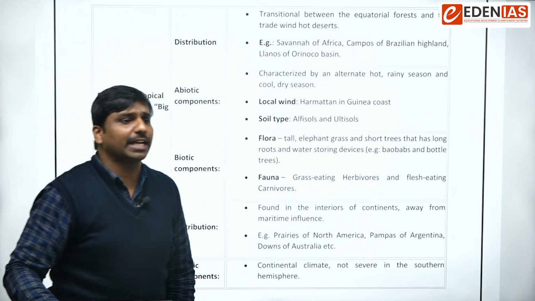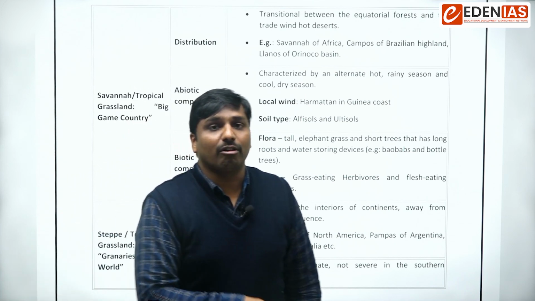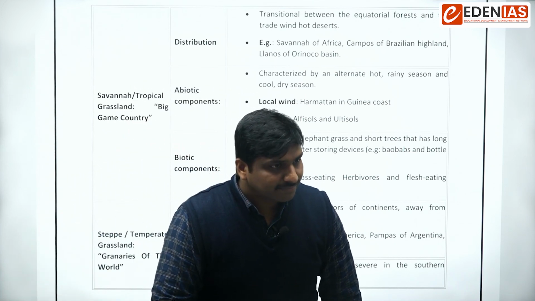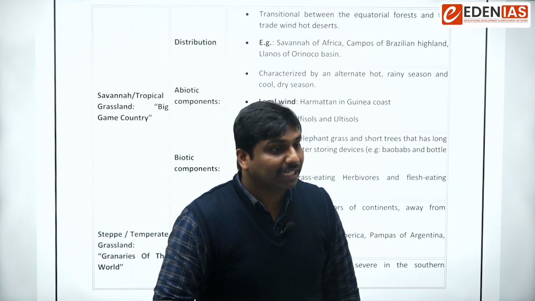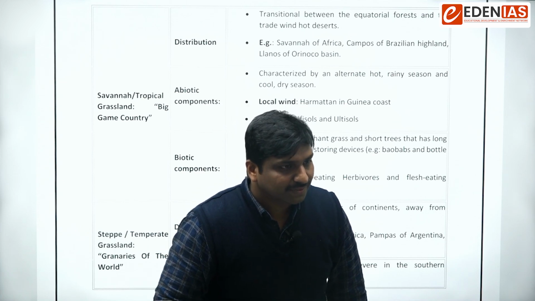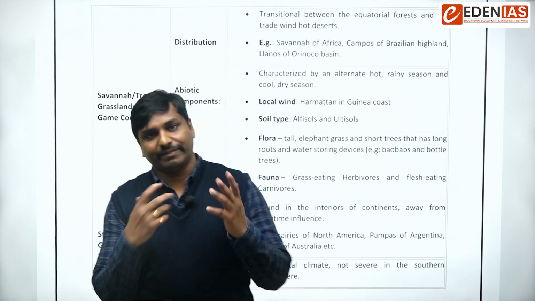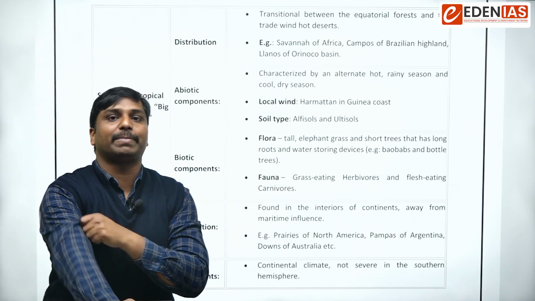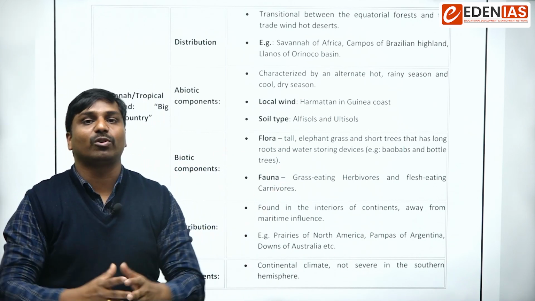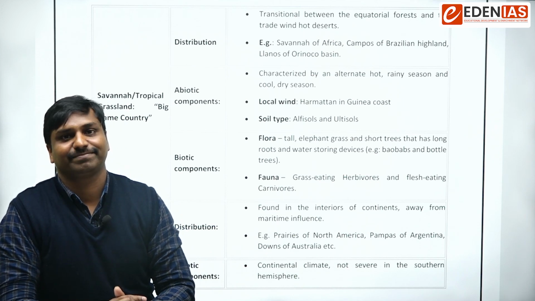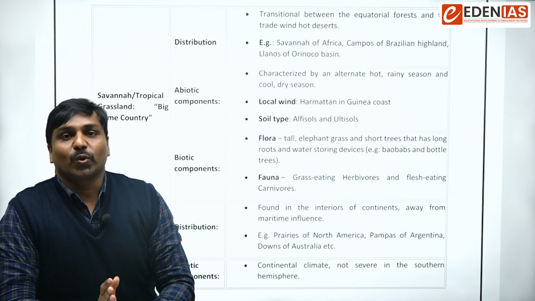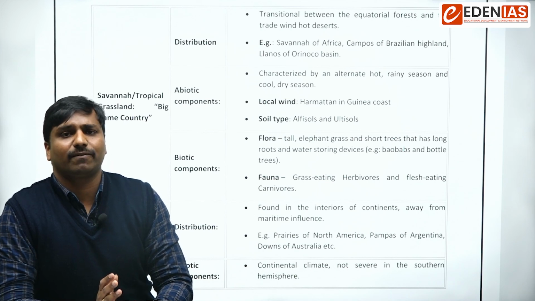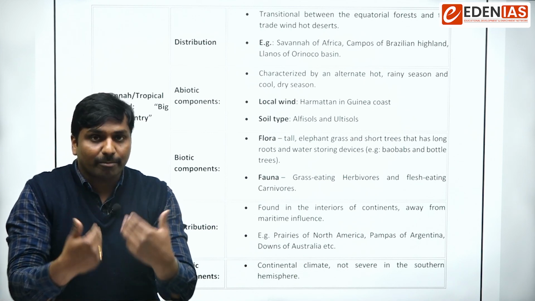Big animals means like wild oxen. They hunt all animals, but they are also trained to hunt big animals so that they can get a good amount of food for the entire community. For example, if they go for small animal hunting, obviously not enough food might be available to them.